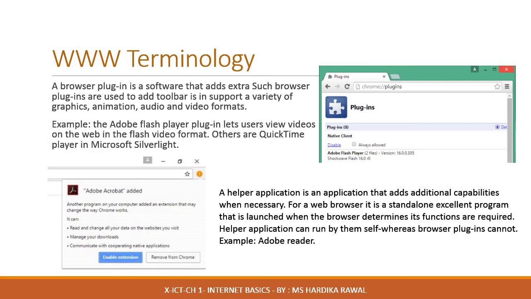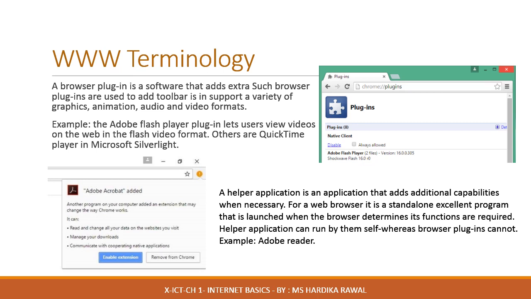A browser plugin is software that adds extra functionality to a web browser. It is usually from a third party rather than the browser developer. They are also called add-ons or extensions. A plugin can allow a web browser to display additional content it was not originally designed to display. Such browser plugins are used to add toolbars and support a variety of graphics, animation, audio and video formats. For example, the Adobe Flash Player plugin lets users view video on the web in the Flash video format. Others are QuickTime Player and Microsoft Silverlight.